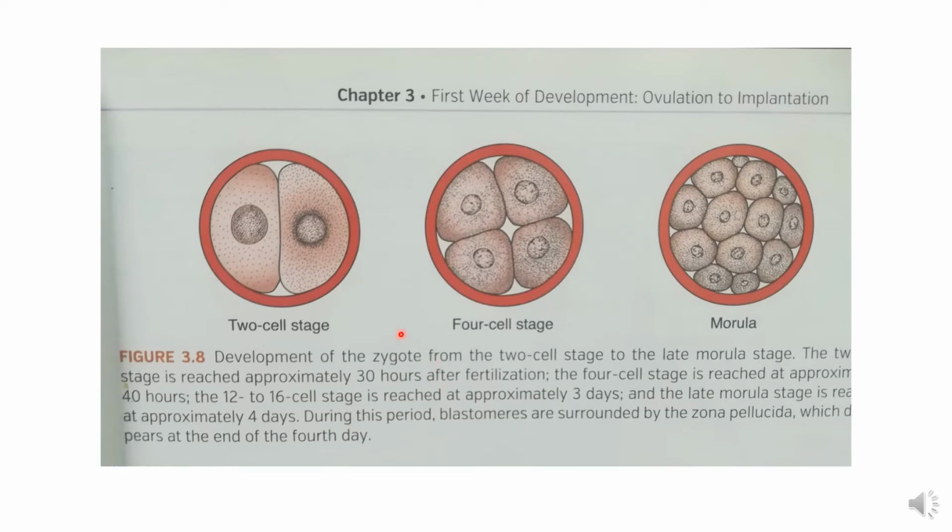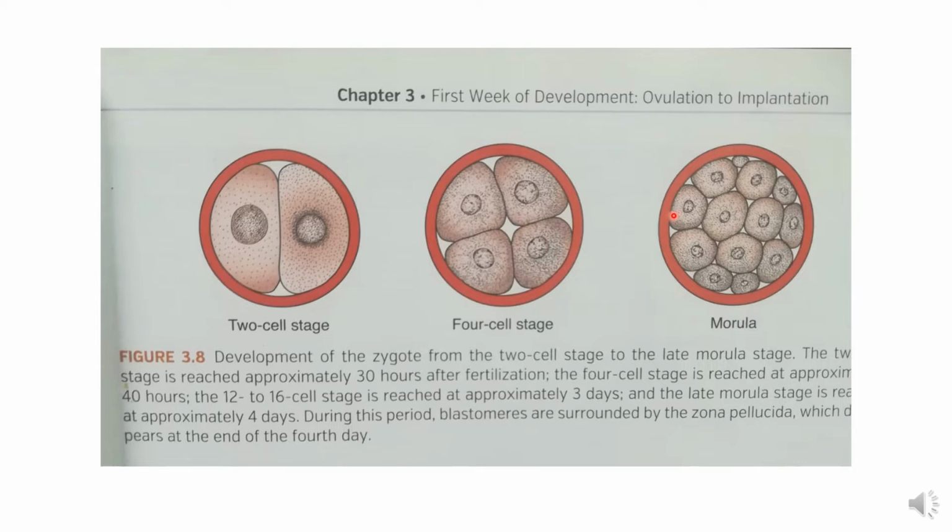so this is what is shown: the two cell stage. The zygote, which was single, now divides and becomes this. This is covered by the zona pellucida. Now two become four; this one divides into these two cells, and this one divides into these two cells. It becomes four.